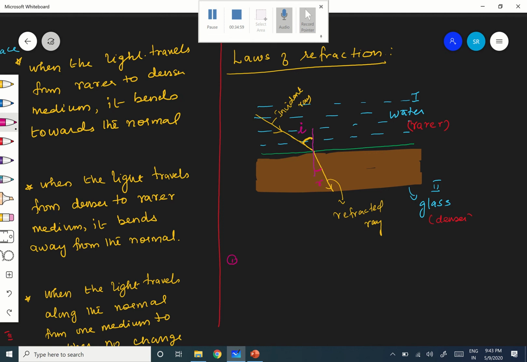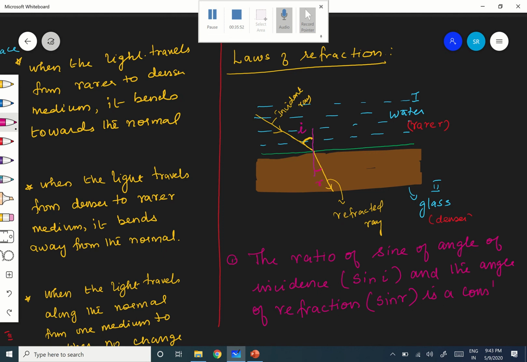I am going to give the statement for the law of refraction. It says that the ratio of sine of the angle of incidence, that is sine I, and the sine of the angle of refraction, that is sine R, is a constant.